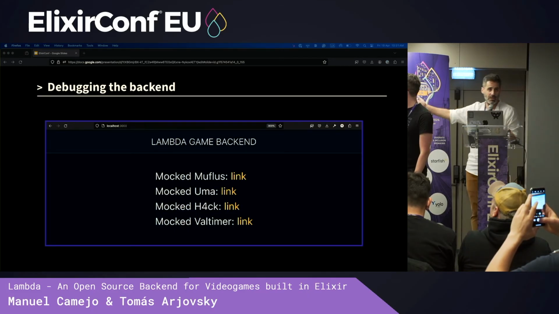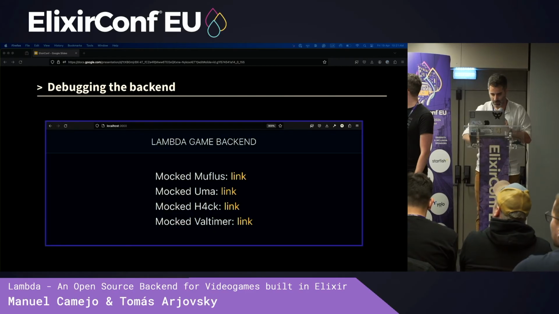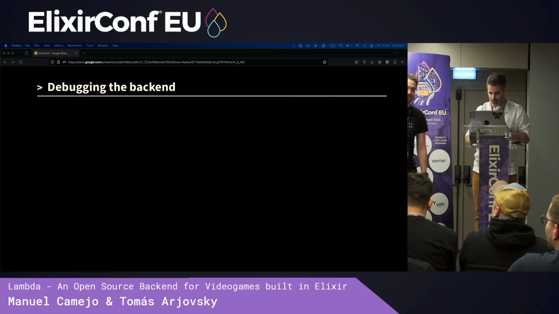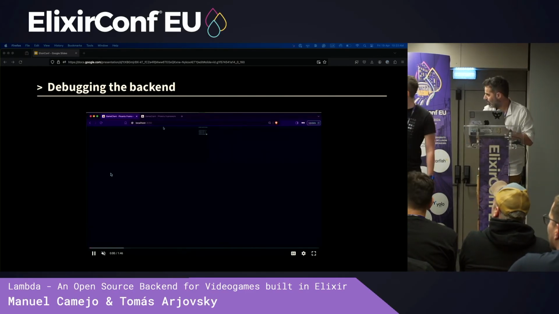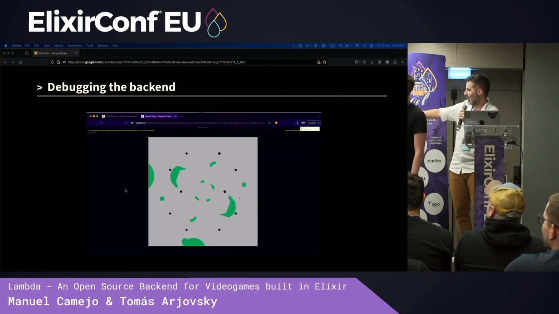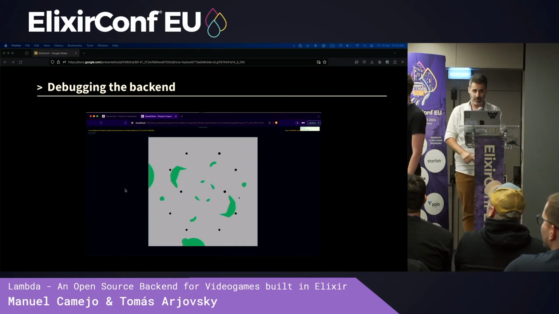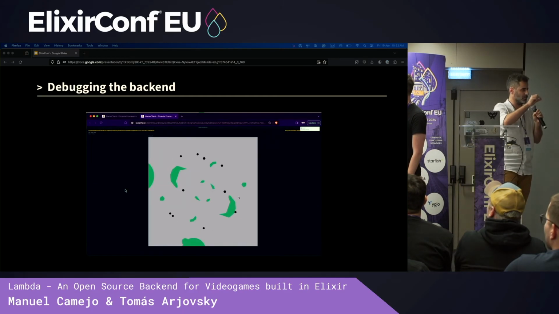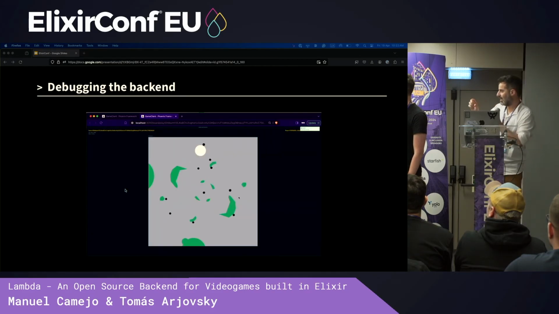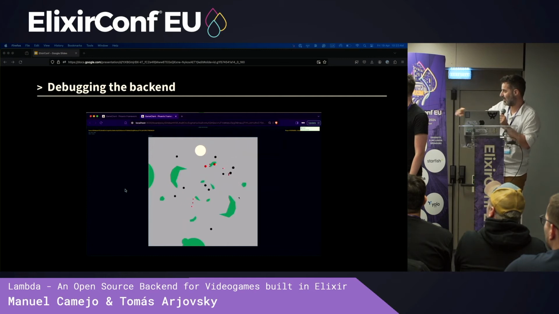You can choose any character you want, and you can play it. Look, it's beautiful. The green shapes are colliders. The black shapes are players. You can see a difference between the size. The white circle is an ultimate, a Baltimore ultimate.